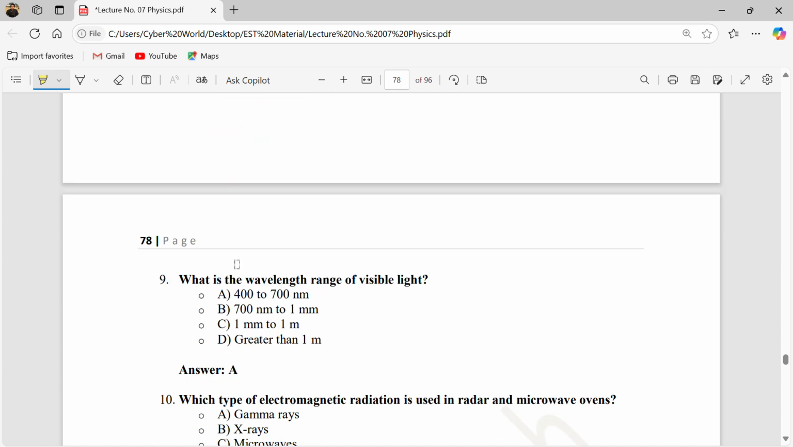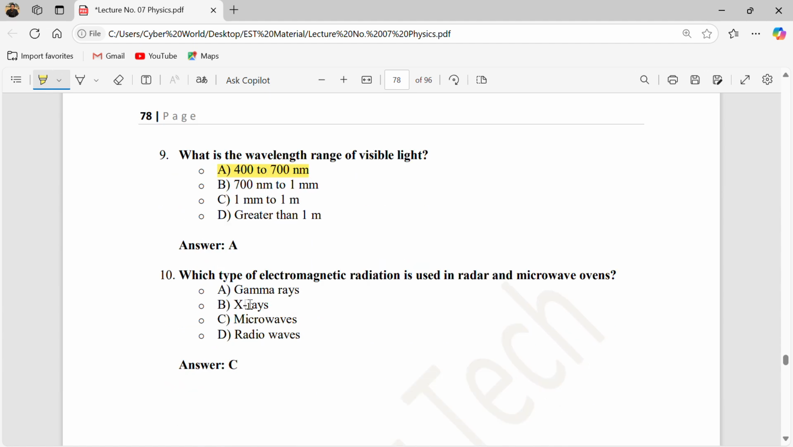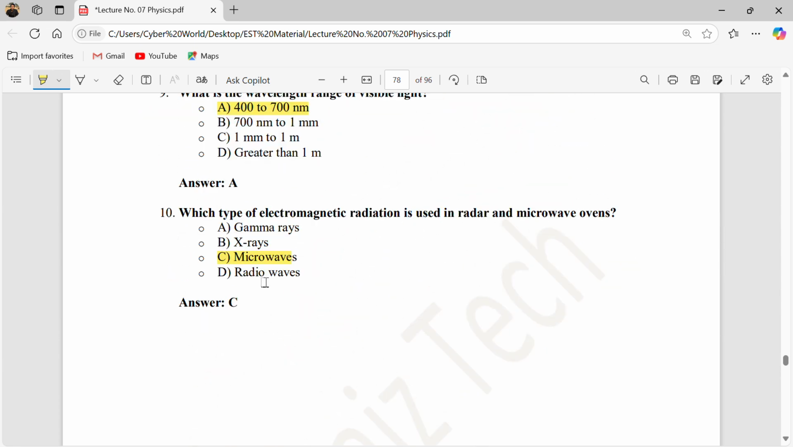What is the wavelength range of visible light? It is between 400 to 700 nanometers. Some books mention between 350 to 650, which is also right, no problem. Which type of electromagnetic radiation is used in radars and microwaves? Those are the microwaves that are used in radars and microwave ovens. That's the correct answer.